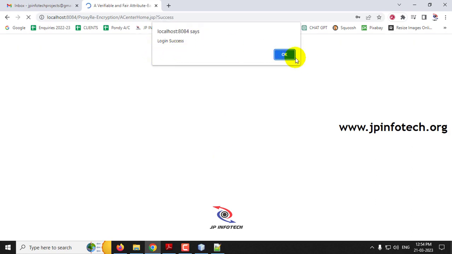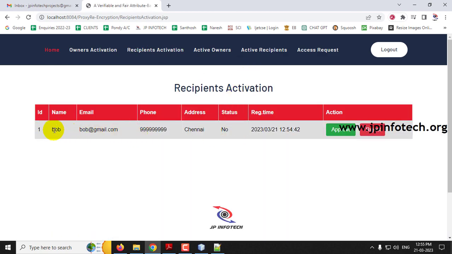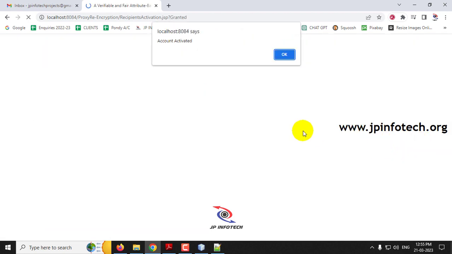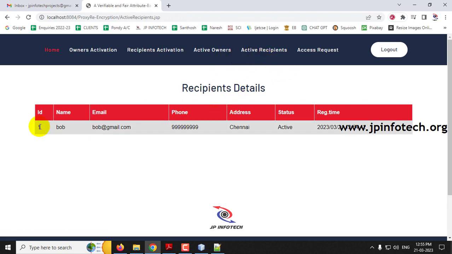So you can see after giving the login password, it will be navigated to the authority center where you can see the recipient's activation. Just click the recipient's activation where you can find the details that we have entered now, and status is no. So now let us approve it, and now you can see the account is activated, and click OK. Now if you go to the active recipients, you can see the status has been active now, with the details given along with the date and time of it.